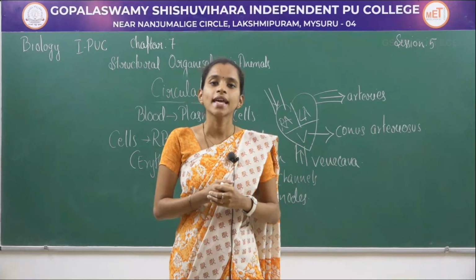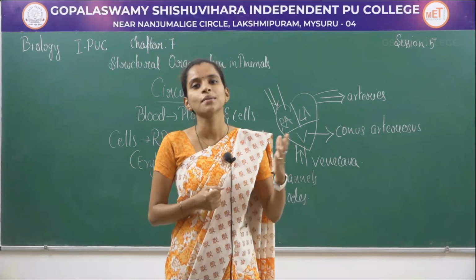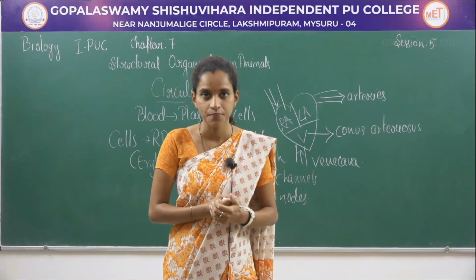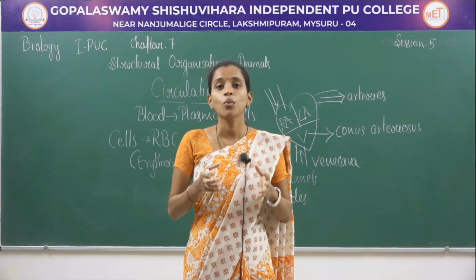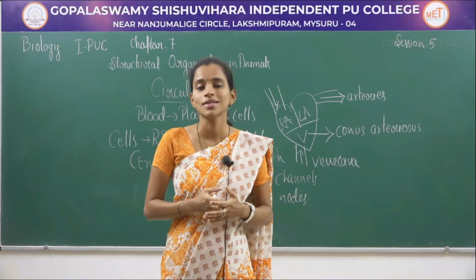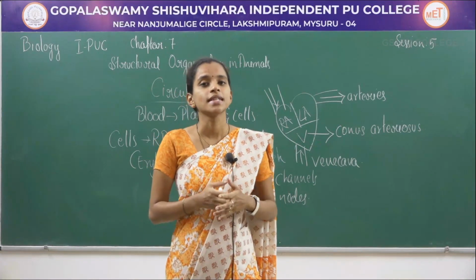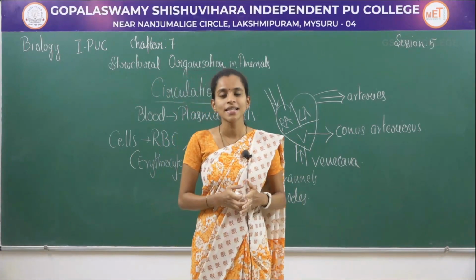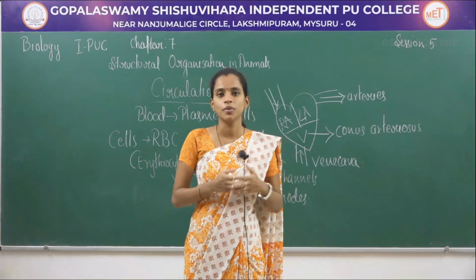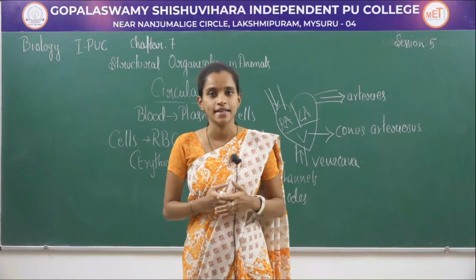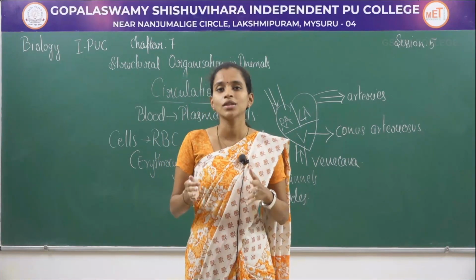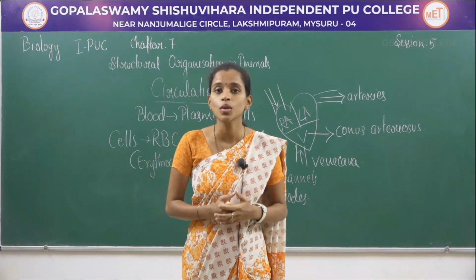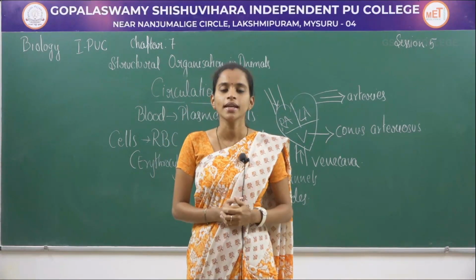Apart from this, they have vena cavas which get the blood into the heart, and arteries which take away the blood from the heart. They also have ventricles which open up into conus arteriosus, which is present in the ventral side. The blood includes plasma and cells. Cells will be RBC, WBC, and also platelets, where RBCs are called erythrocytes and WBCs are leukocytes. RBCs are nucleated with hemoglobin in them.